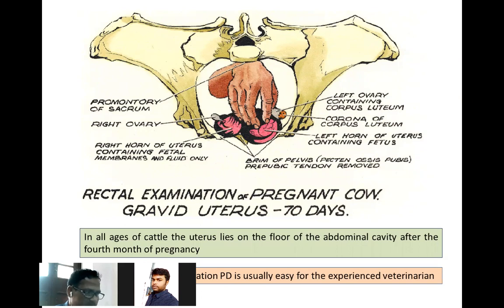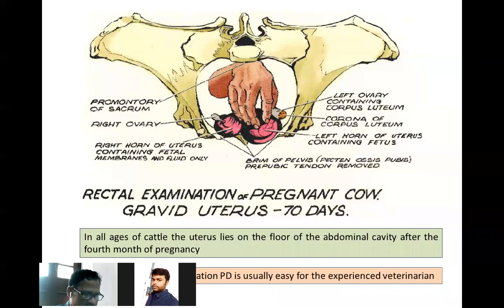First timers will not be able to differentiate the stage. So I have told you, at 45 to 55 days in early pregnancy, when you pinch your uterine horn, it will slip through your hand.